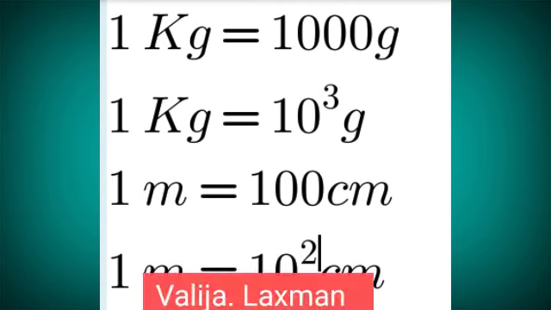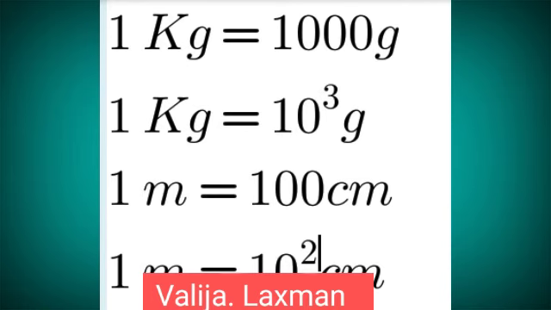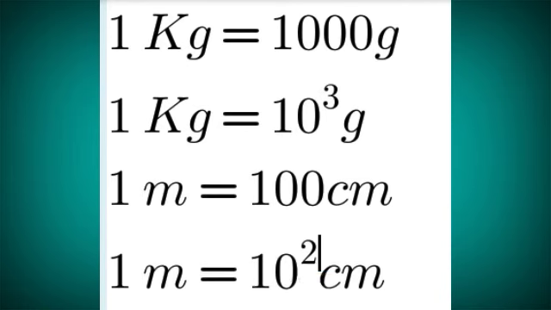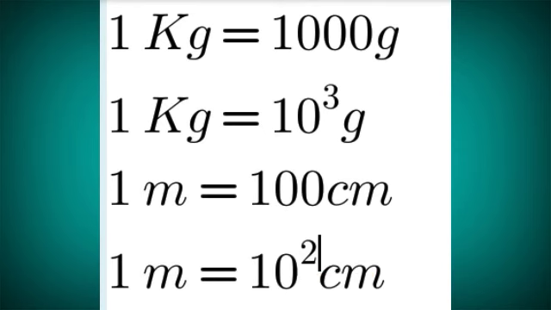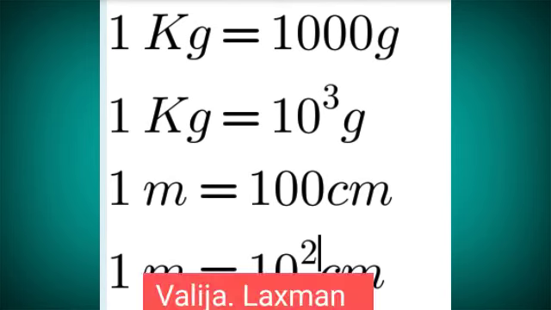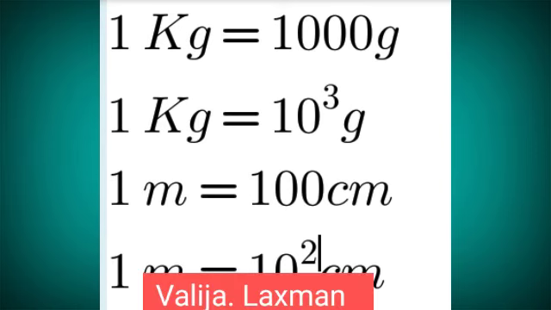If you are taking 1 meter, it is nothing but 100 centimeters. 100 can be written as 10 square. So 1 meter equals 10 square centimeters. So in this way, we can express either large or small quantities in terms of powers of 10. So SI units can be expressed in the powers of 10.